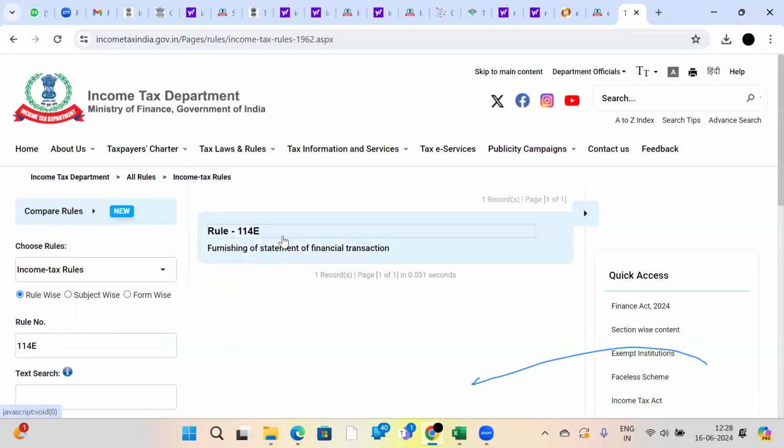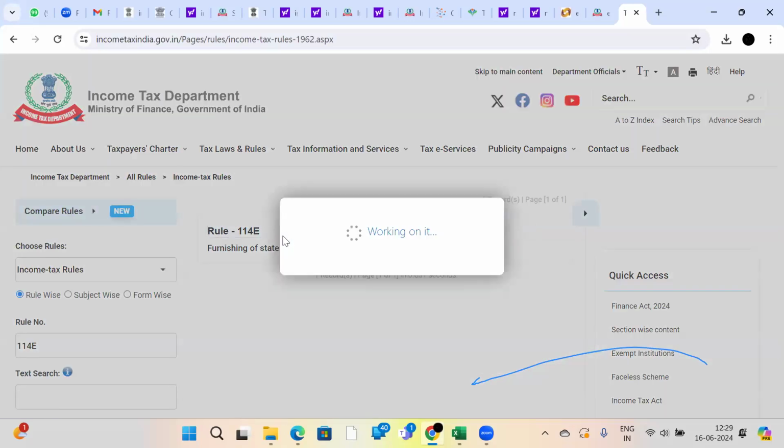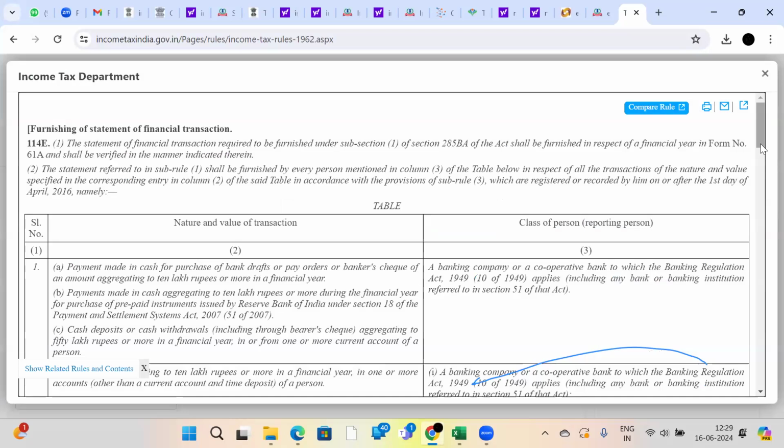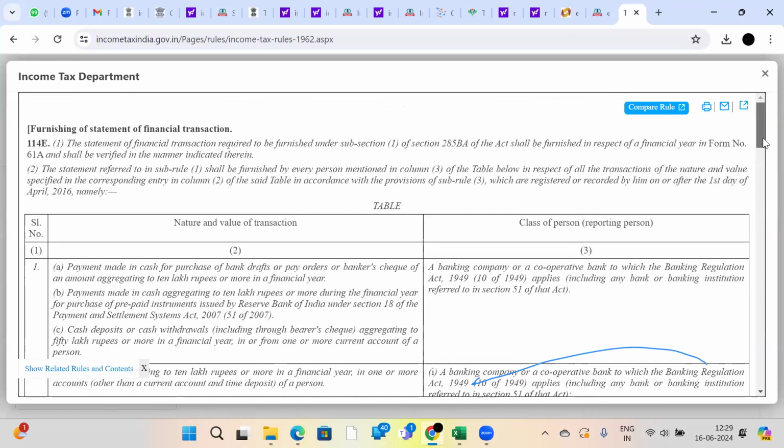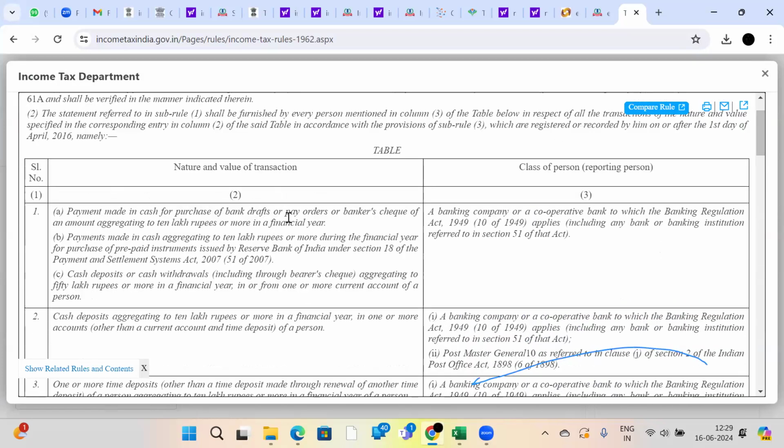Based on this rule, see here, you will definitely be surprised at who all are giving information on behalf of us to the income tax department. See here, if you have paid to the banks for purchasing a bank draft, pay order or banker's cheque 10 lakh rupees or more in a financial year, your PAN details will be given by the bank or cooperative bank to the income tax department.